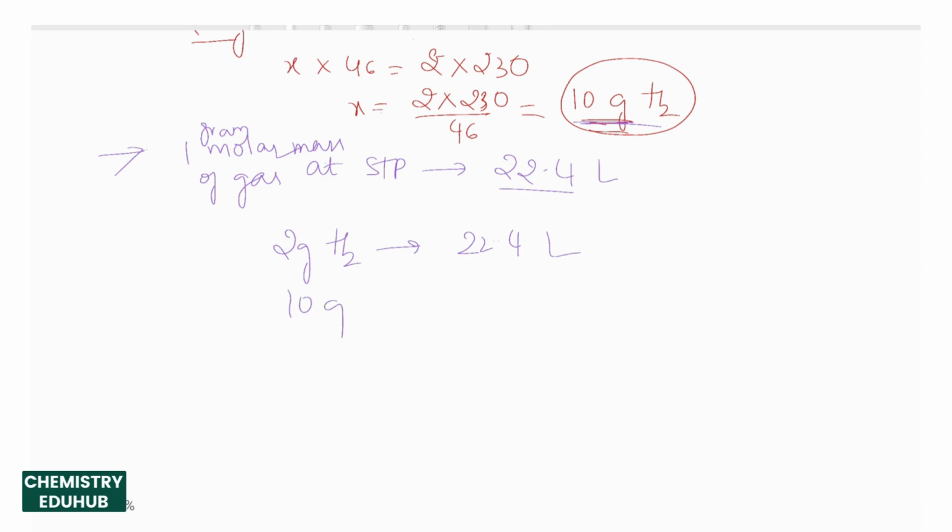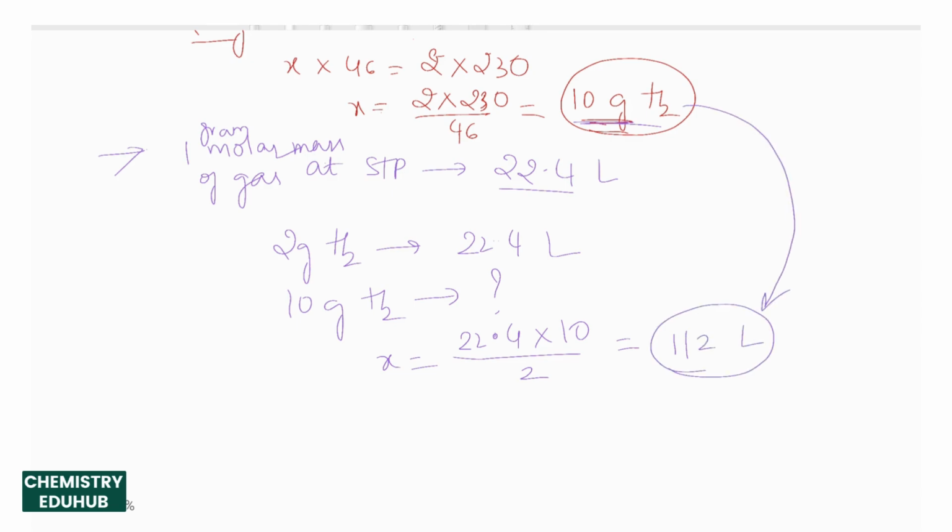Then 10 grams will occupy how much? Here also again cross multiply, take the unknown value as x, then that will be 22.4 into 10 by 2. So this will be how much? 112 liters. So the evolved gas, 10 grams of hydrogen, will occupy 112 liters of volume.